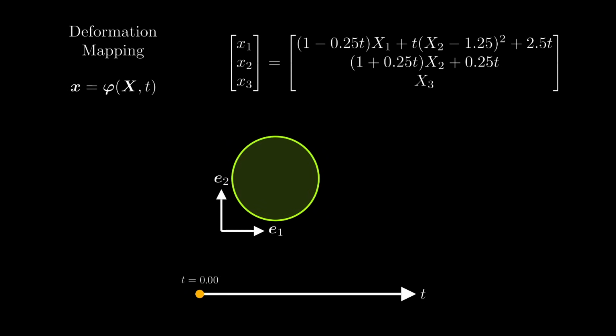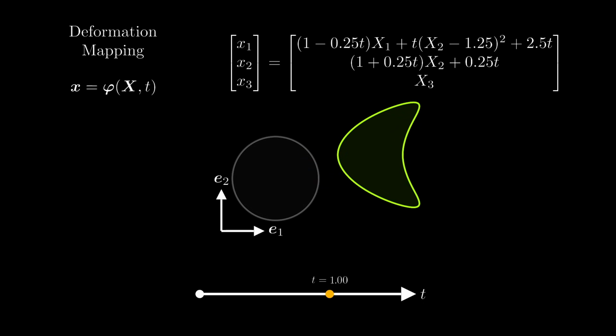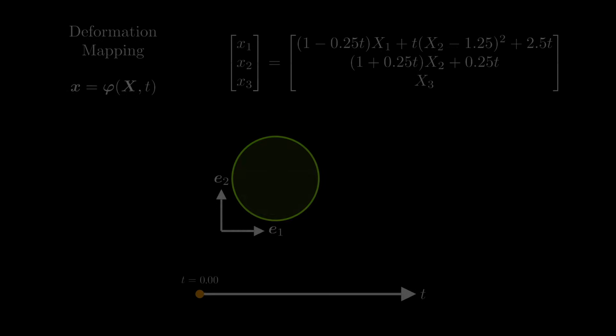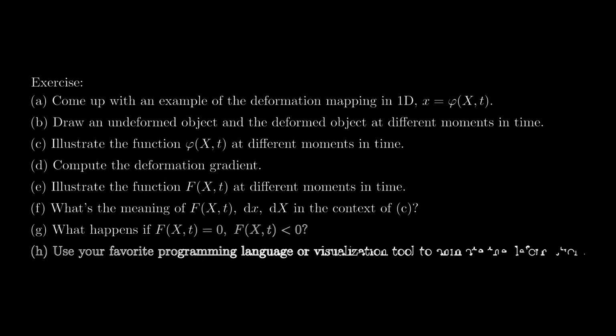By watching this video, I hope you have developed some feeling for the deformation mapping and the deformation gradient. At the end I have a little exercise for you. Consider an example in 1D, where the capital and lowercase x are scalars. Be creative and construct the deformation mapping yourself and apply the concepts that we have discussed in this video. It's always a good idea to look at things in 1D. I promise it will clear up any confusion you might still have.